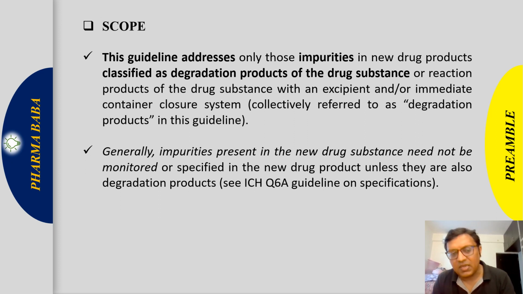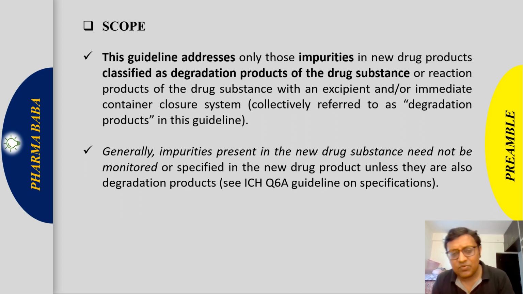If it is not a degraded impurity, that is, one that increases with time throughout the shelf life of the drug product or drug substance because of stress, exposure to temperature, humidity, or light, then it is a process impurity.